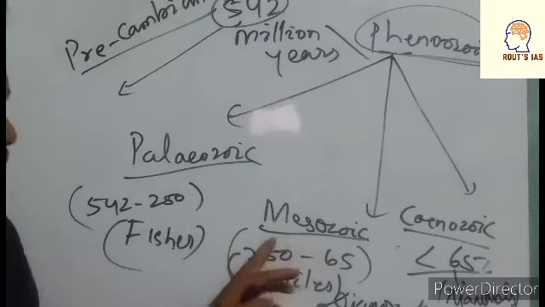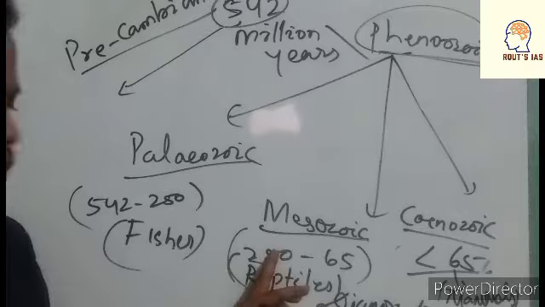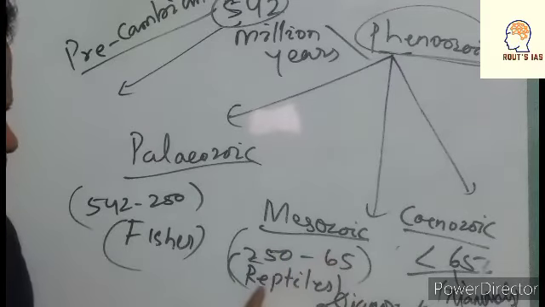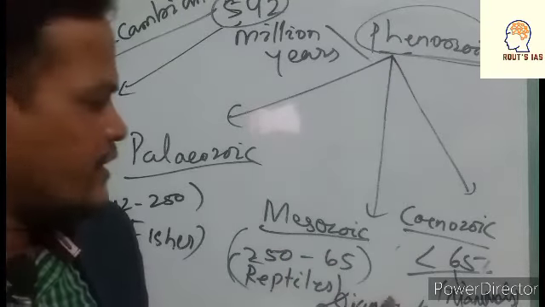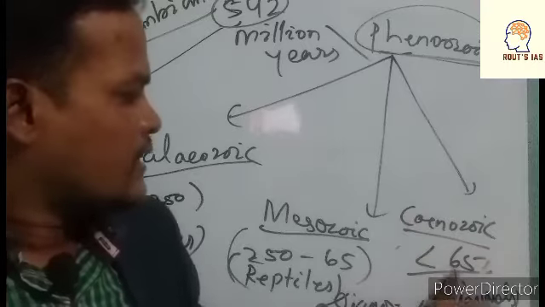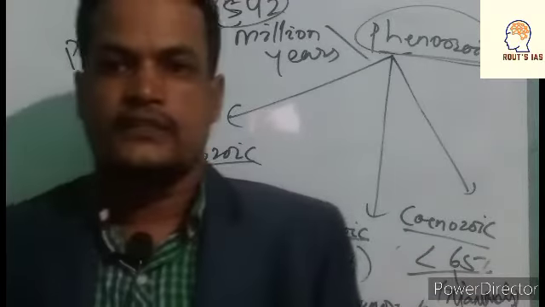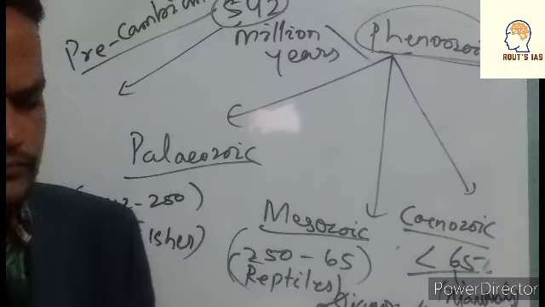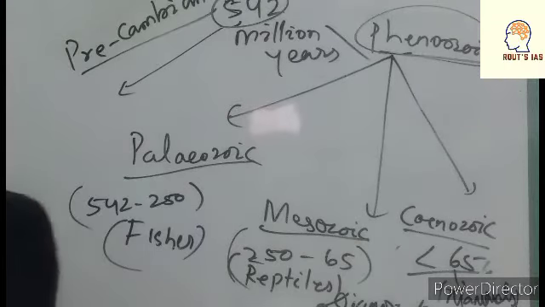And next, coming to Mesozoic. Mesozoic is 250 to 65 million years ago, that is called the age of reptiles or dinosaurs, the period of dinosaurs. And Cenozoic is less than 65 million years ago. Now let us see the Cenozoic.